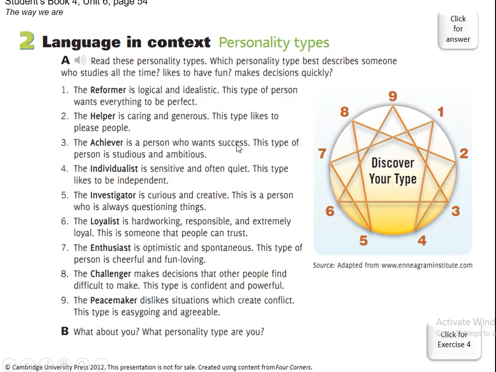Si nos regresamos en la lectura anterior, the reformer is logical and idealistic. Aquí podría decir the reformer is someone that is logical and idealistic, or who is logical and idealistic. Como vemos aquí, the achiever is a person or someone who wants success. En este caso tenemos pues person and it needs to be congruent with wants and success. ¿Qué es lo que pasa aquí? Que la concordancia del sujeto verbo tiene que ver con el pronombre relativo de quien se está refiriendo.